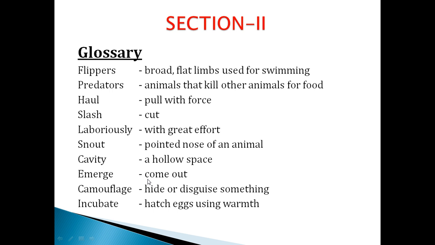For example, if you have a seed in your hand, what will you do? Definitely you put the seed in the soil. After a few days you can see a small sapling come out from the seed. That is called emerge. Camouflage means hide or disguise something. Incubate, hatch eggs using warmth. Warmth means under the sun.